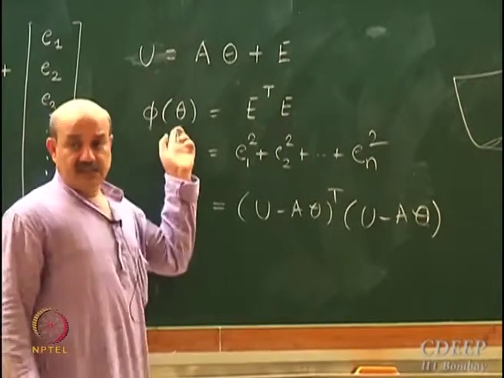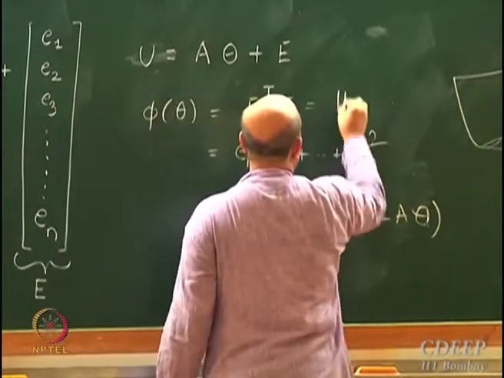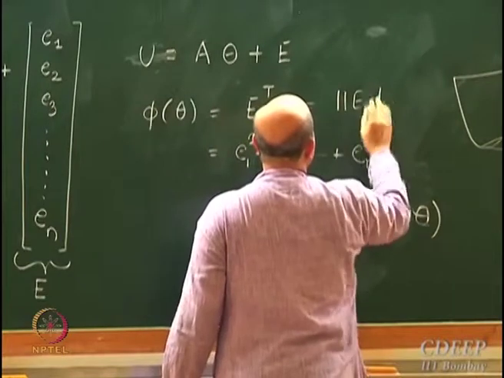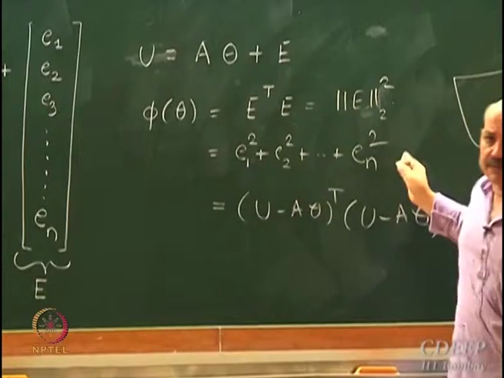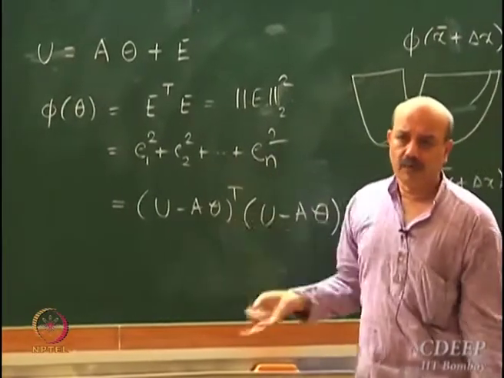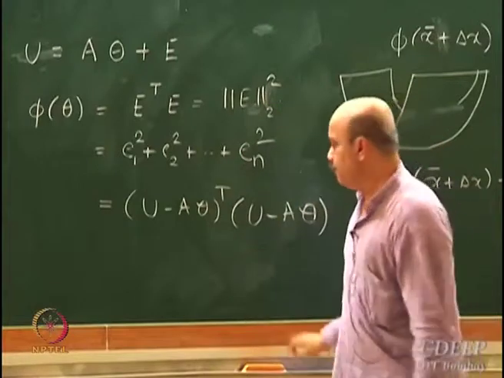This is a scalar function. Is this a scalar function? Why? This is simply norm E2 square, the sum of the square of elements. Norm is a scalar function. In fact, it's a positive scalar function. It will always be positive.